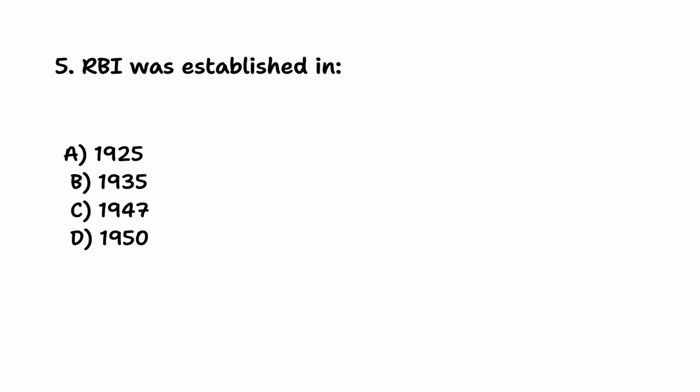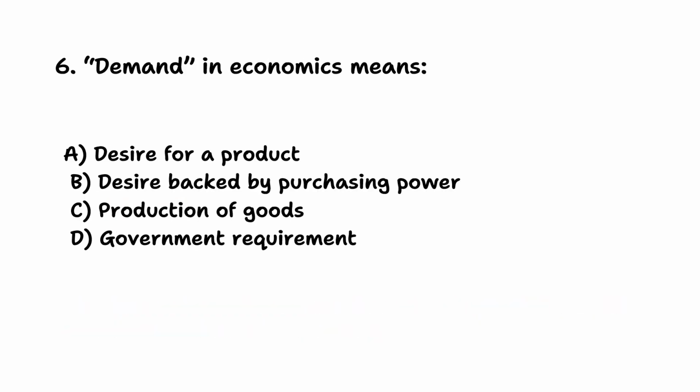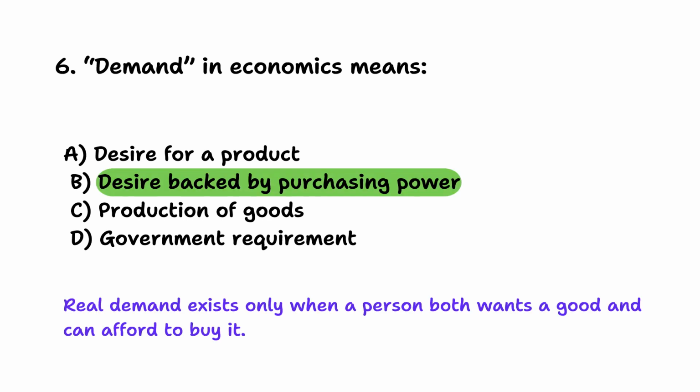RBI was established in? 1935. The Reserve Bank of India was formed under the RBI Act of 1934 as the central bank of the country. Demand in economics means? Desire backed by purchasing power. Real demand exists only when a person both wants a good and can afford to buy it.